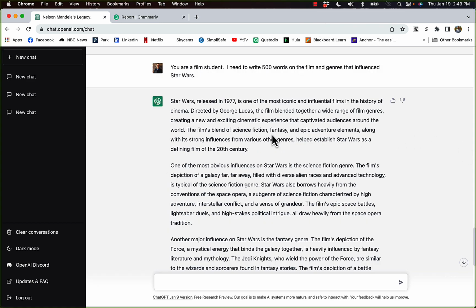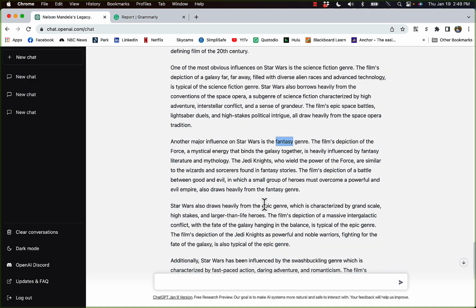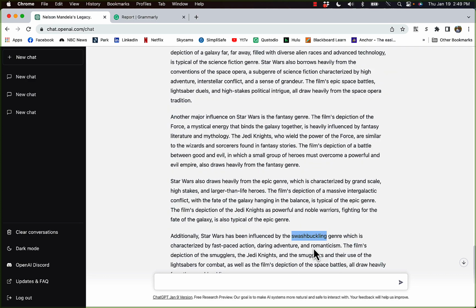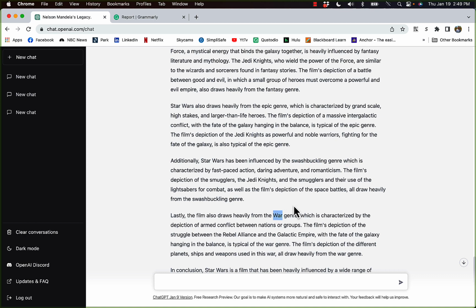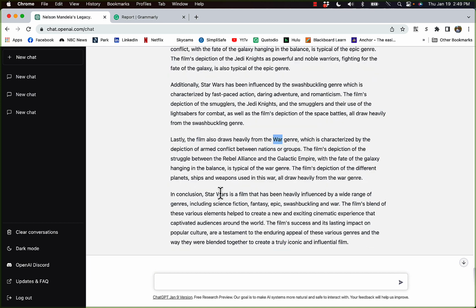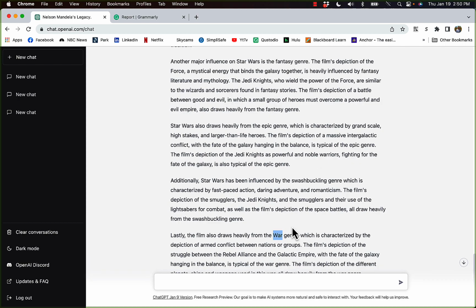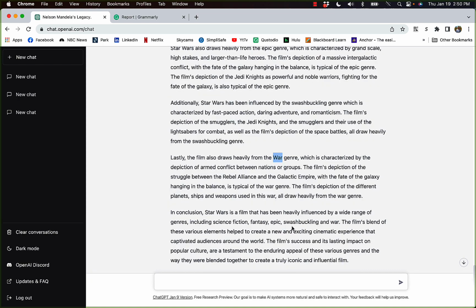And we're back. And ChatGPT has finished our little write-up on Star Wars. You see it talks about the various genres that influence it: science fiction, fantasy, epic, swashbuckling, war, and it includes a summary, a conclusion, and a lot of good detail in there.